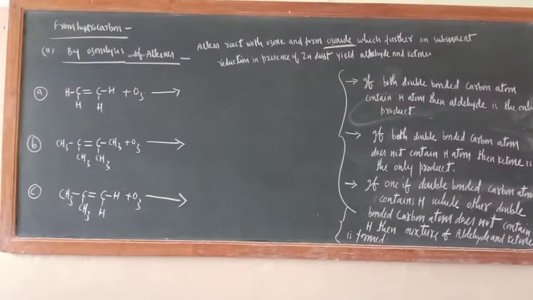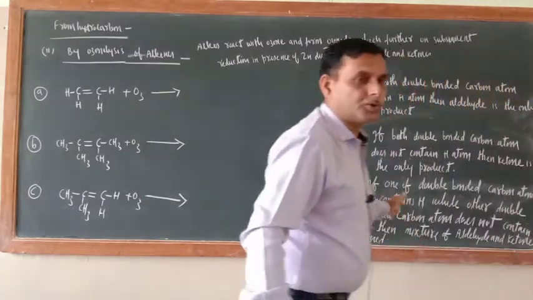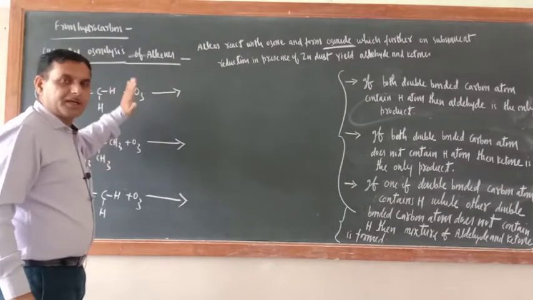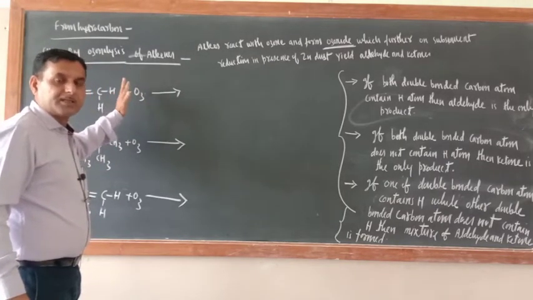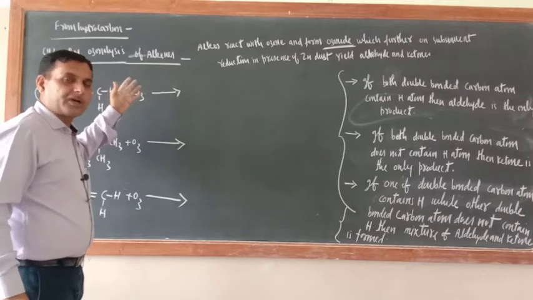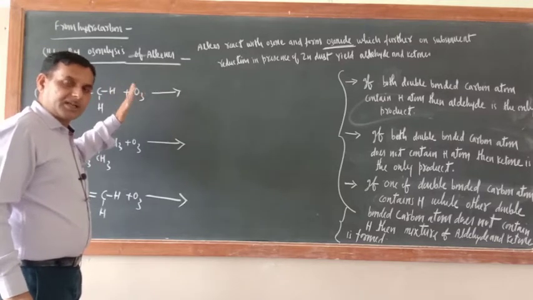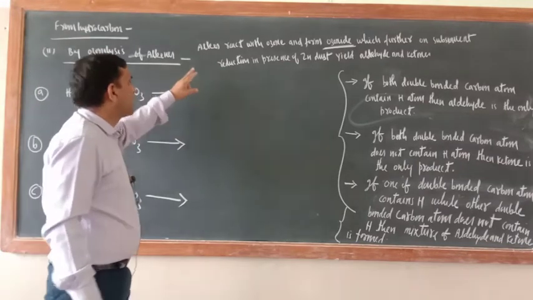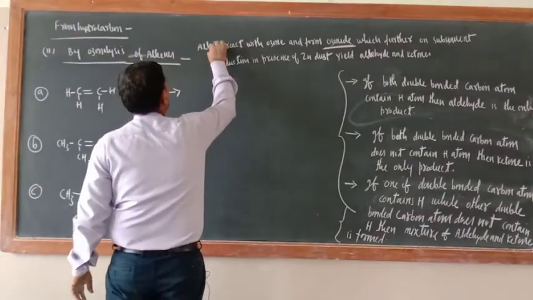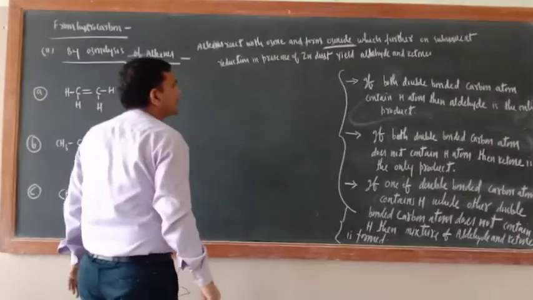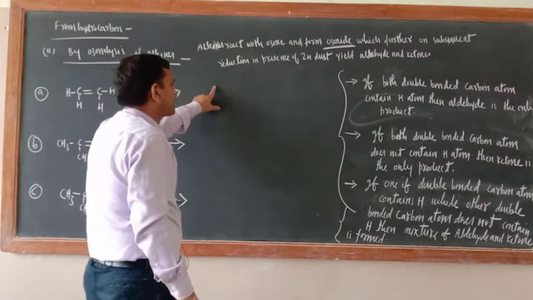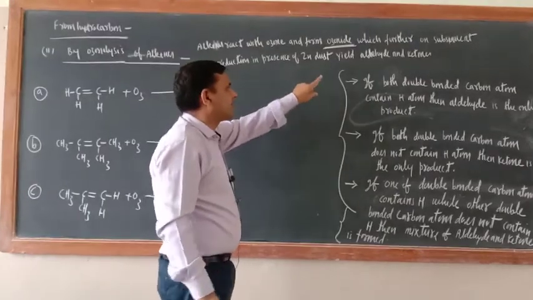Okay, see the next method. That is also from a hydrocarbon, but this time it is by ozonolysis of alkenes. Now, I taught this in 11th class, I am just reminding you. Even the previous method, hydration of alkyne, I taught in 11th class. But again it is important; both reactions are important, so take care. When alkenes react with ozone they form ozonide, which on subsequent reduction in the presence of zinc dust yields aldehydes and ketones.